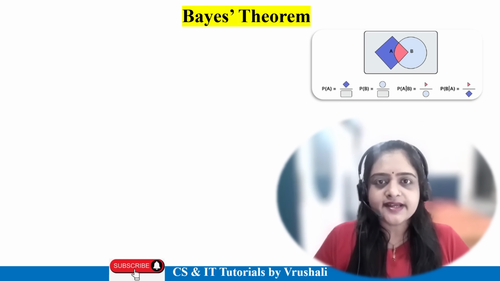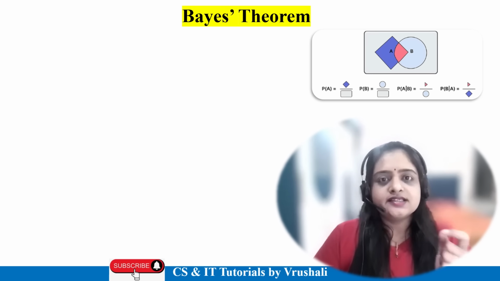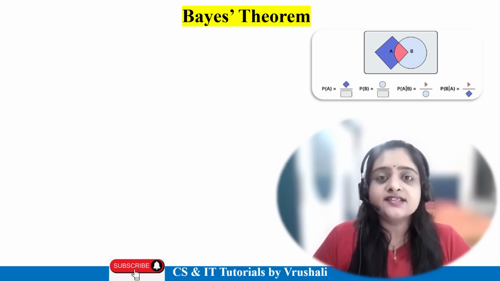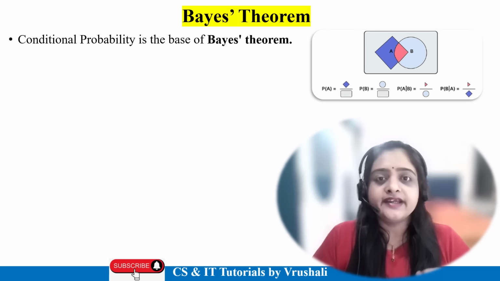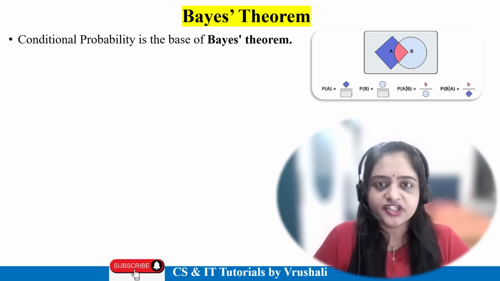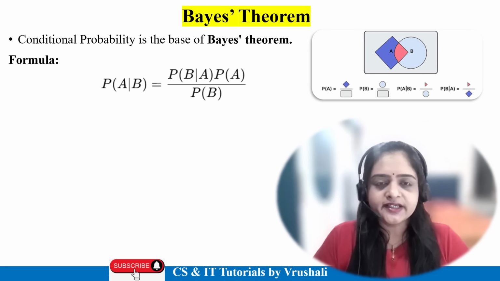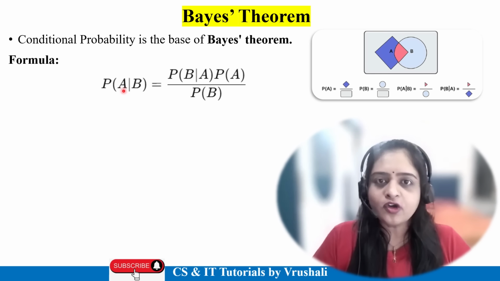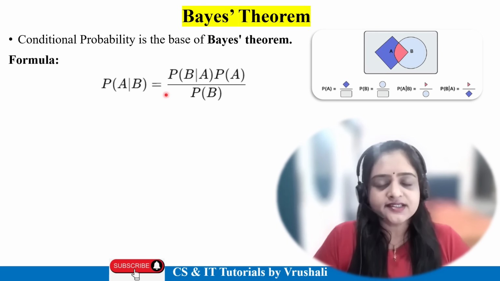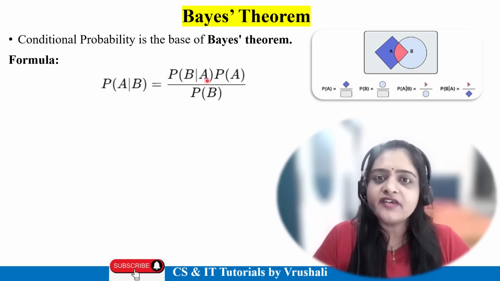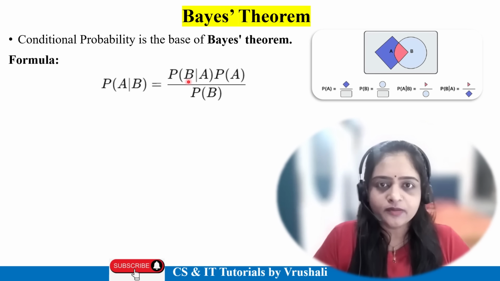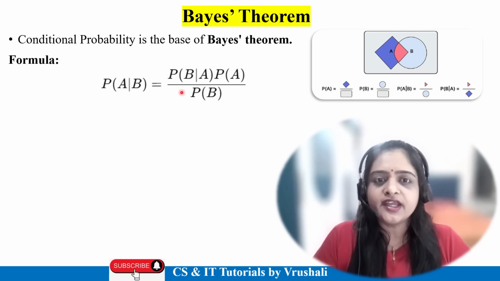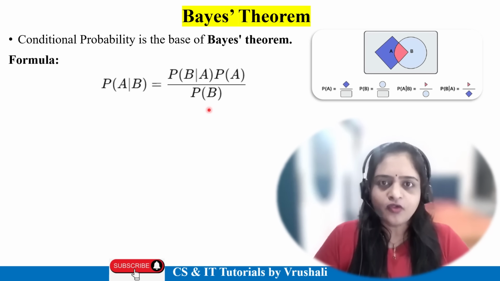Now let's understand Bayes theorem. See, conditional probability is the base of Bayes theorem. It is the base of the mathematical foundation. So first, the formula of Bayes theorem. Probability of A given B is equal to probability of B given A, meaning event A has already happened, find out B, multiplied by probability of A, divided by probability of B. This is the Bayes theorem formula.